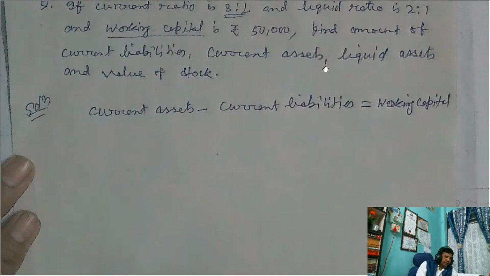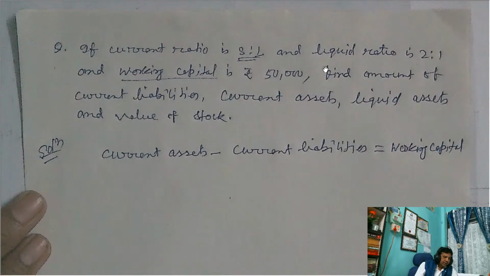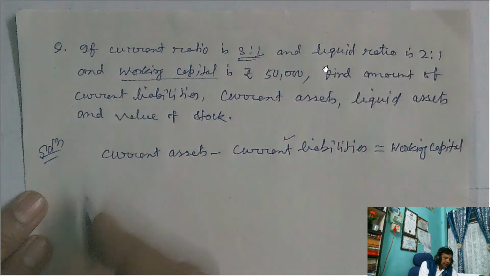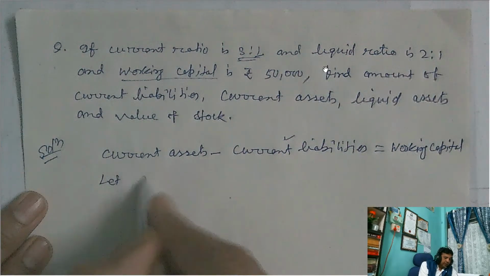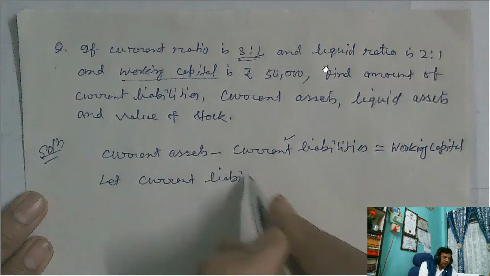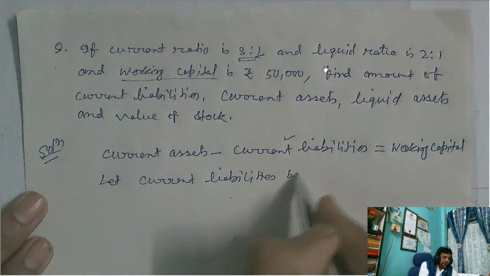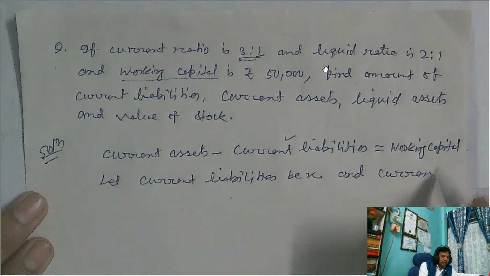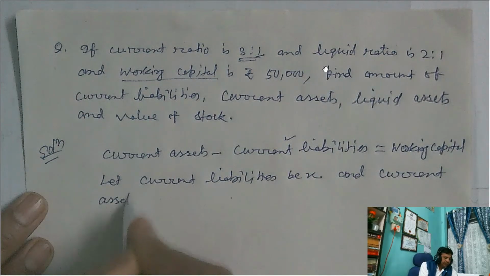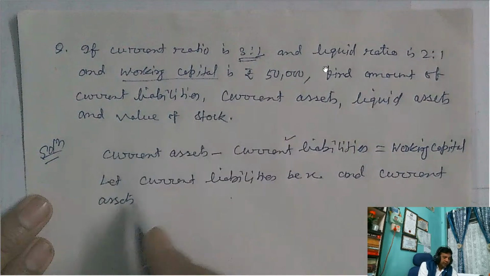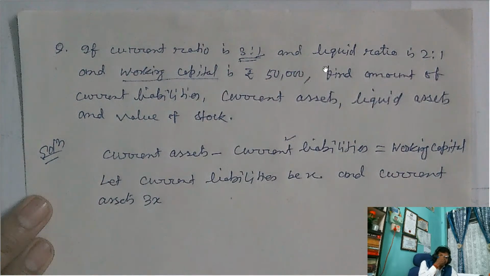In this case, 3 is to 1 means the current assets are 3 times the current liabilities. So you have to assume, let the current liabilities be X and current assets, since the ratio is given 3 is to 1, will be 3X.